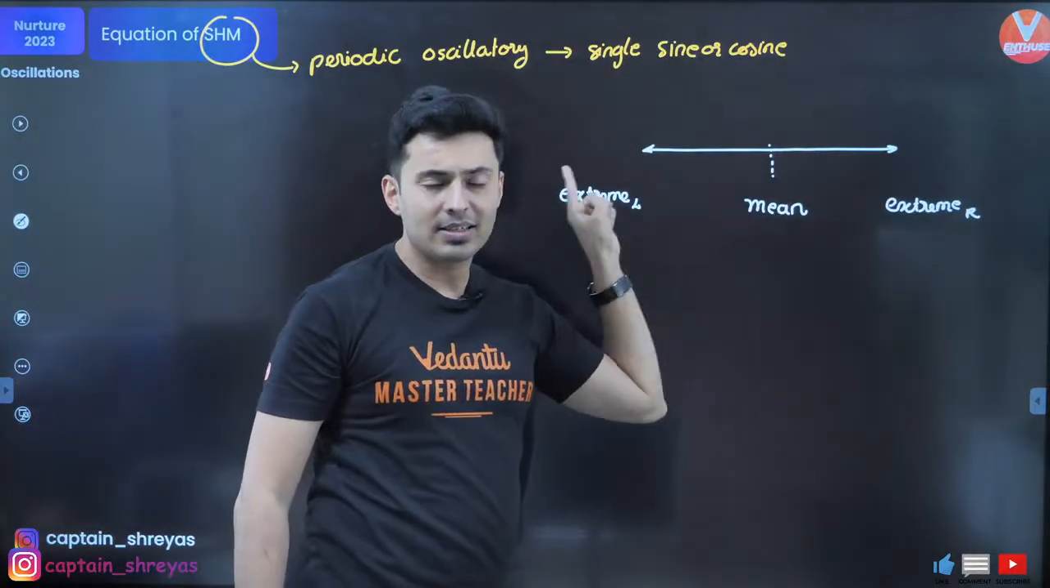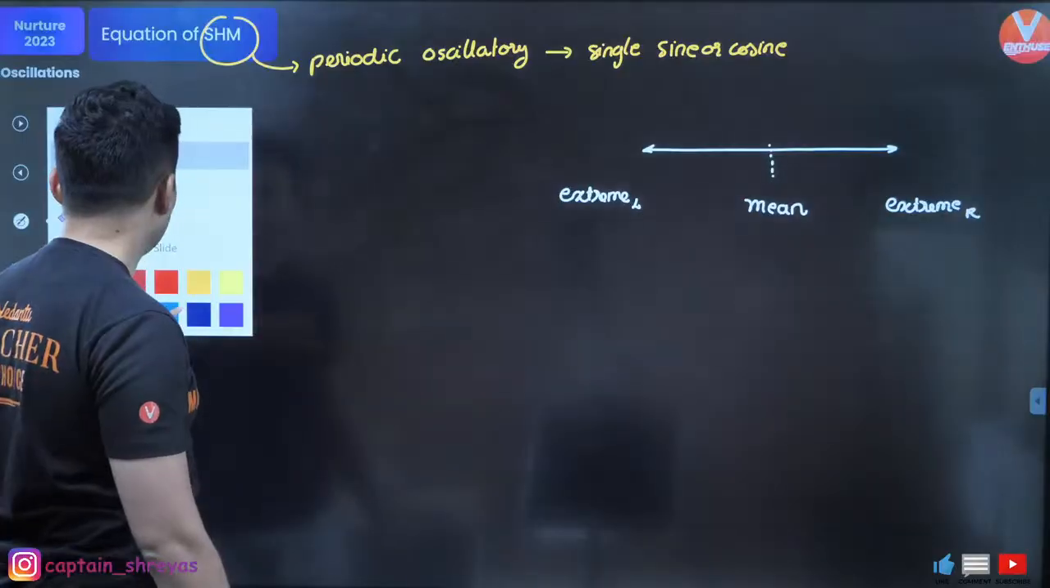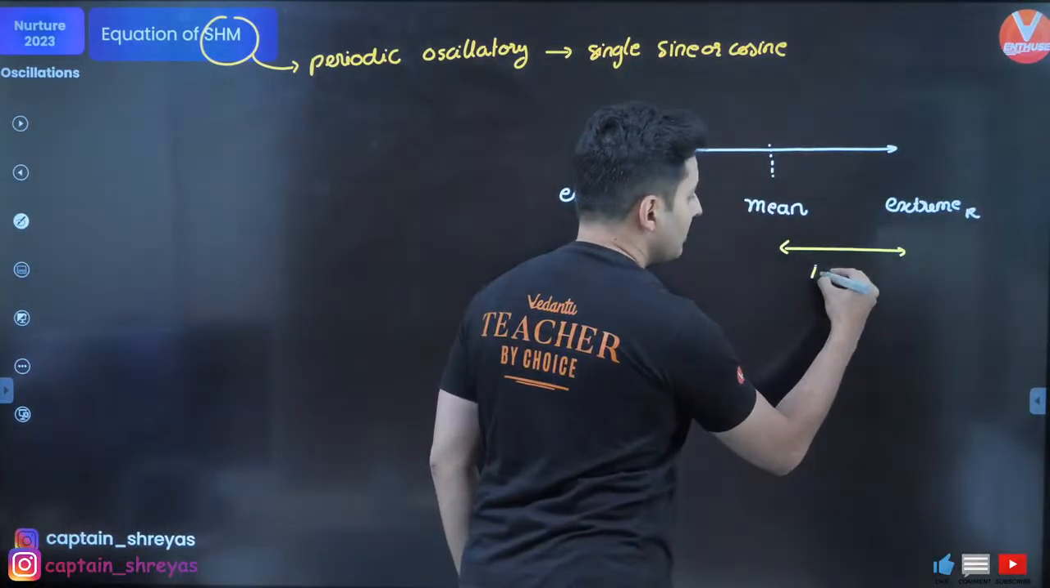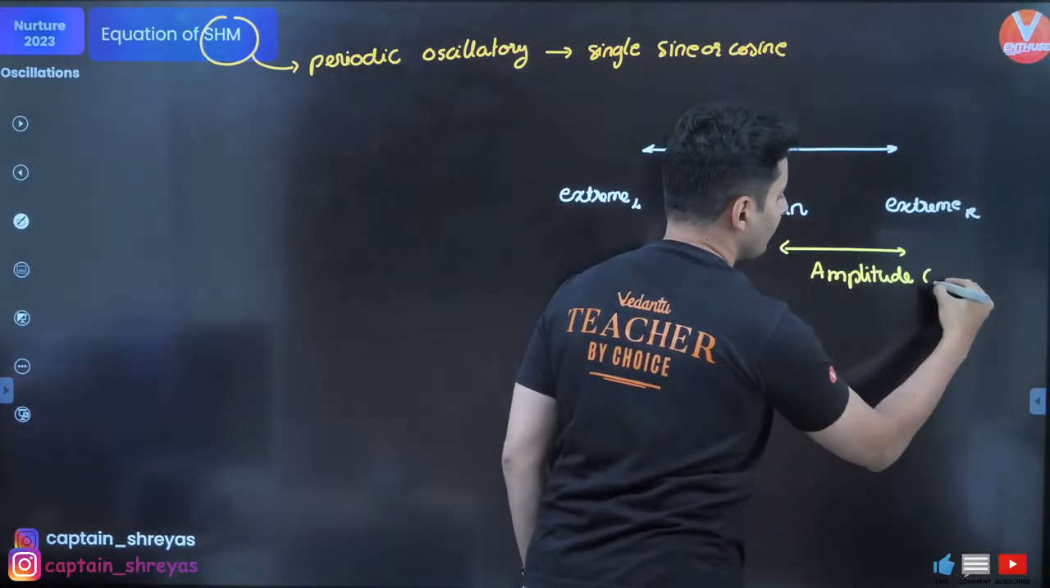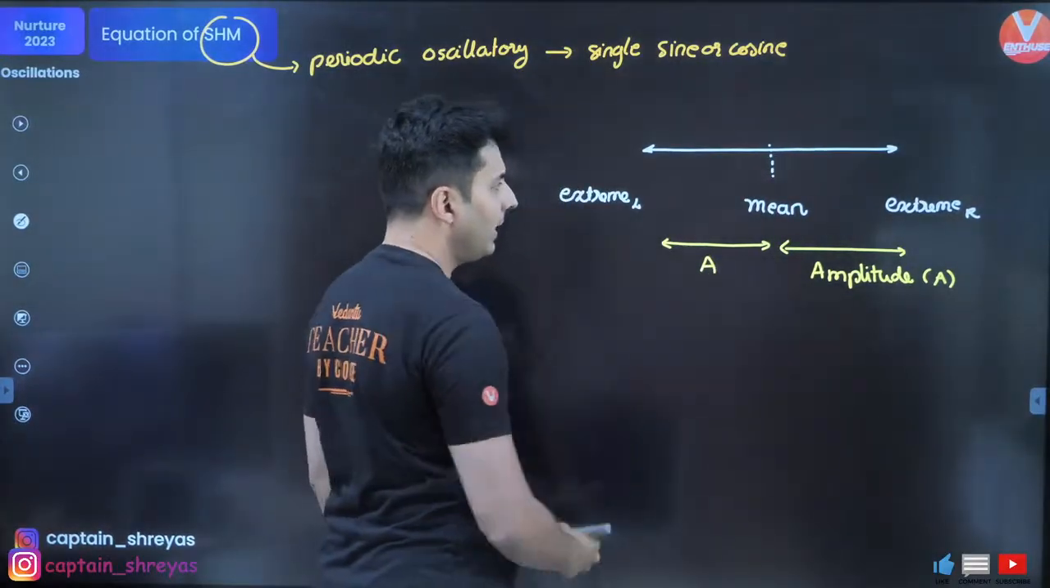It oscillates back and forth. Very, very important things. The distance from the mean to this extreme is called the amplitude of the oscillation. This is A. Obviously, this is also amplitude A.